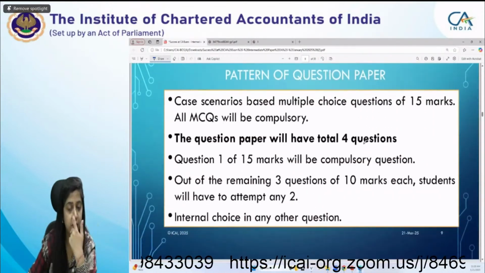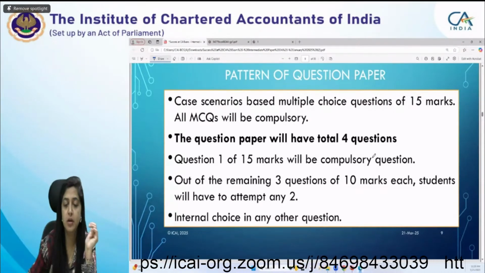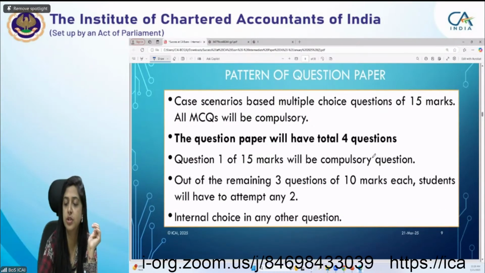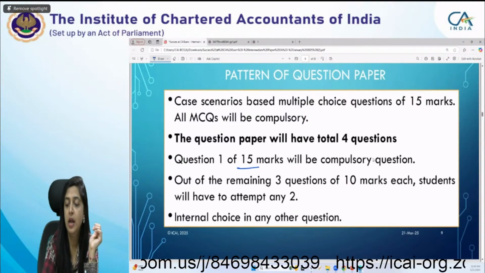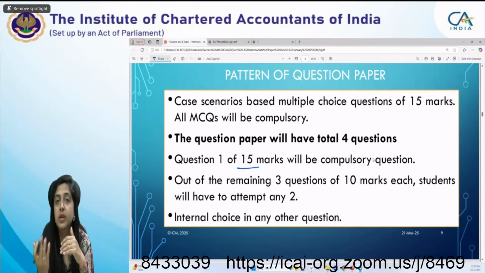Now, as I already told you, 15 marks is for the case scenario based MCQ question. Apart from that, there will be 4 questions. The first question is of 15 marks, and out of 3 questions of 10 marks, you have to attempt any two. Then there will be an internal choice also.